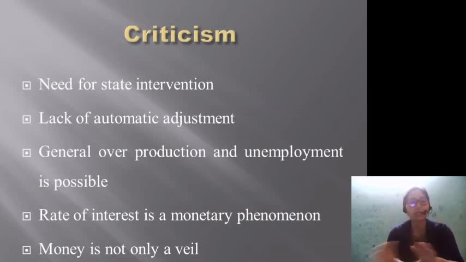Then automatic adjustment failed after the Great Depression, right? So classical theories and laws failed after the Great Depression phase. The price mechanism did not work at all, because prices had fallen so much. Despite that, demand did not rise, demand for goods and services was not there, right? So a lack of automatic adjustment was found in history. Then we found general overproduction as well. Unemployment was there during the phase of depression again, right?